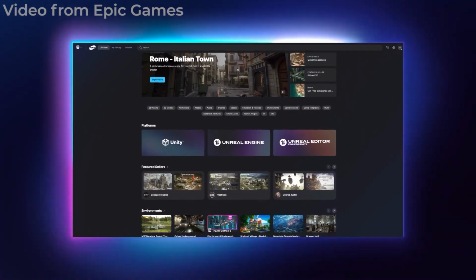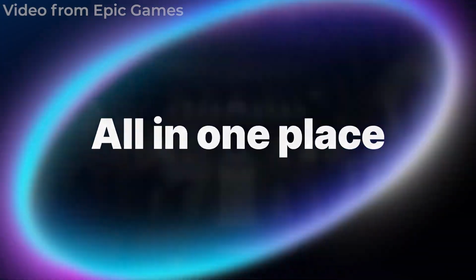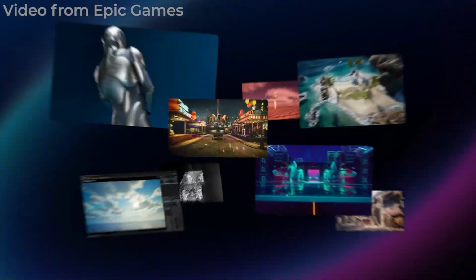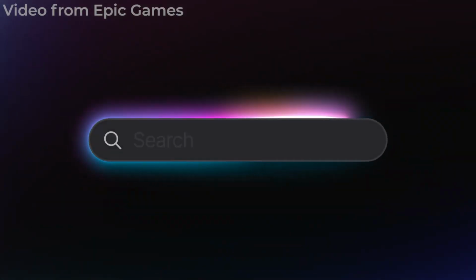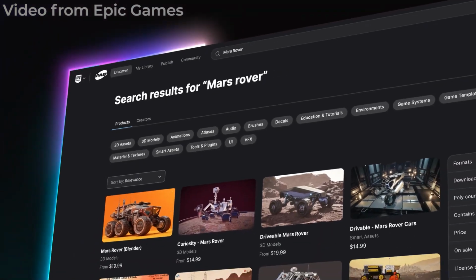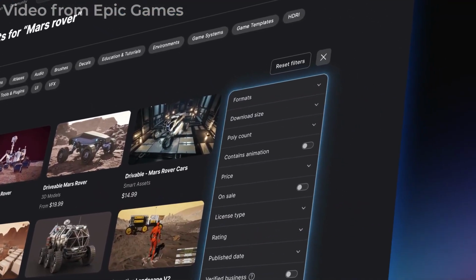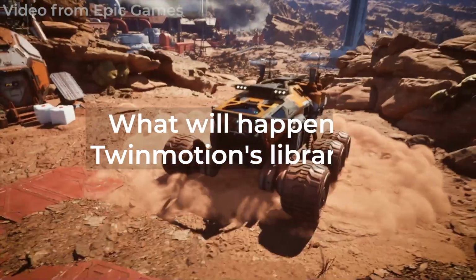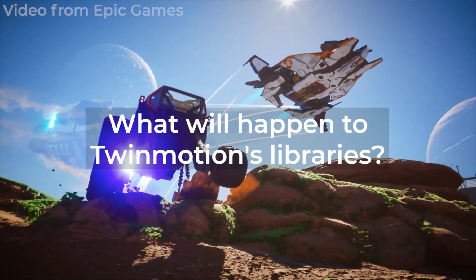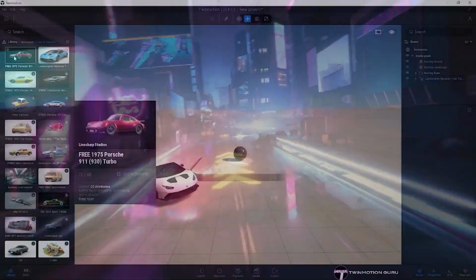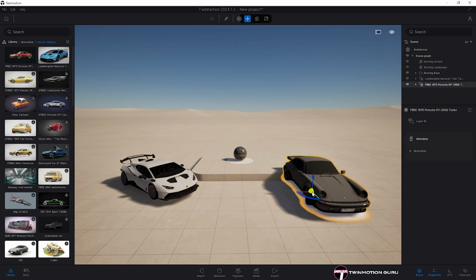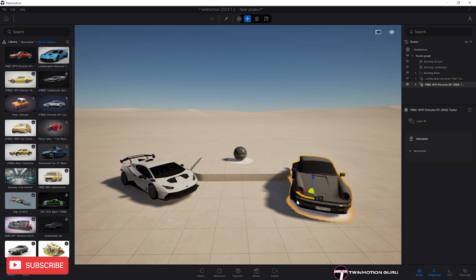The entire Quixel library and Sketchfab's 3D models have been moved into Fab, Epic's new marketplace that was announced several months ago. Since the new platform will require payment starting in 2025, you might wonder what this means for Twinmotion, and especially for the Quixel and Sketchfab libraries within it.